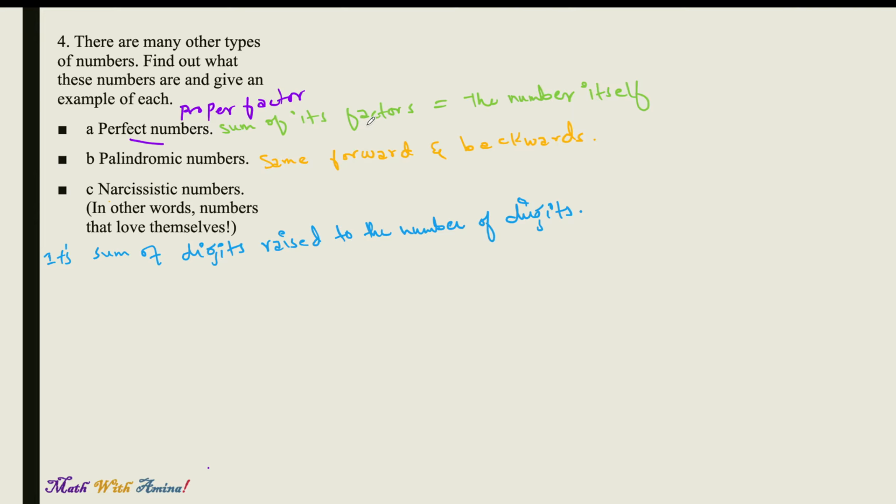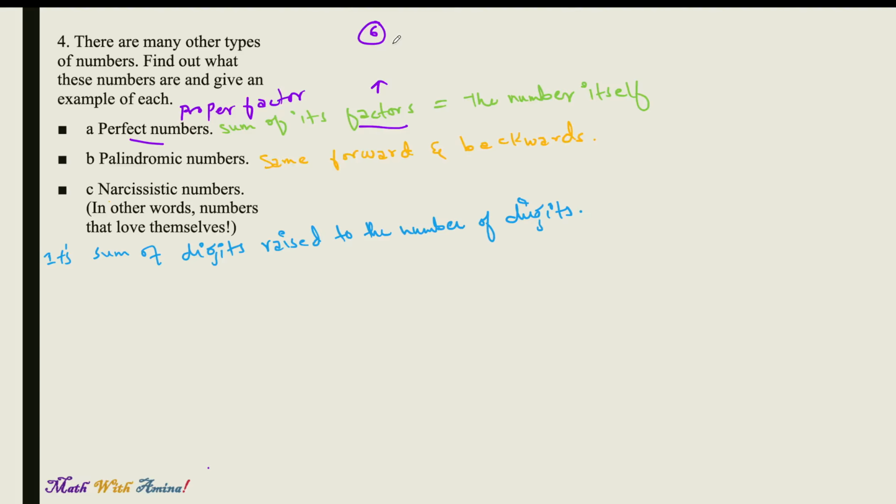Now here we also need to know what is meant by factor. We define a factor as a whole number that divides the number exactly, leaving no remainder. Or we can say factors are numbers that can be multiplied together to make a given number. Let's say we take the example of 6. The factors of 6 are those numbers that divide 6 exactly without leaving a remainder, or those numbers that multiply together and give us 6.